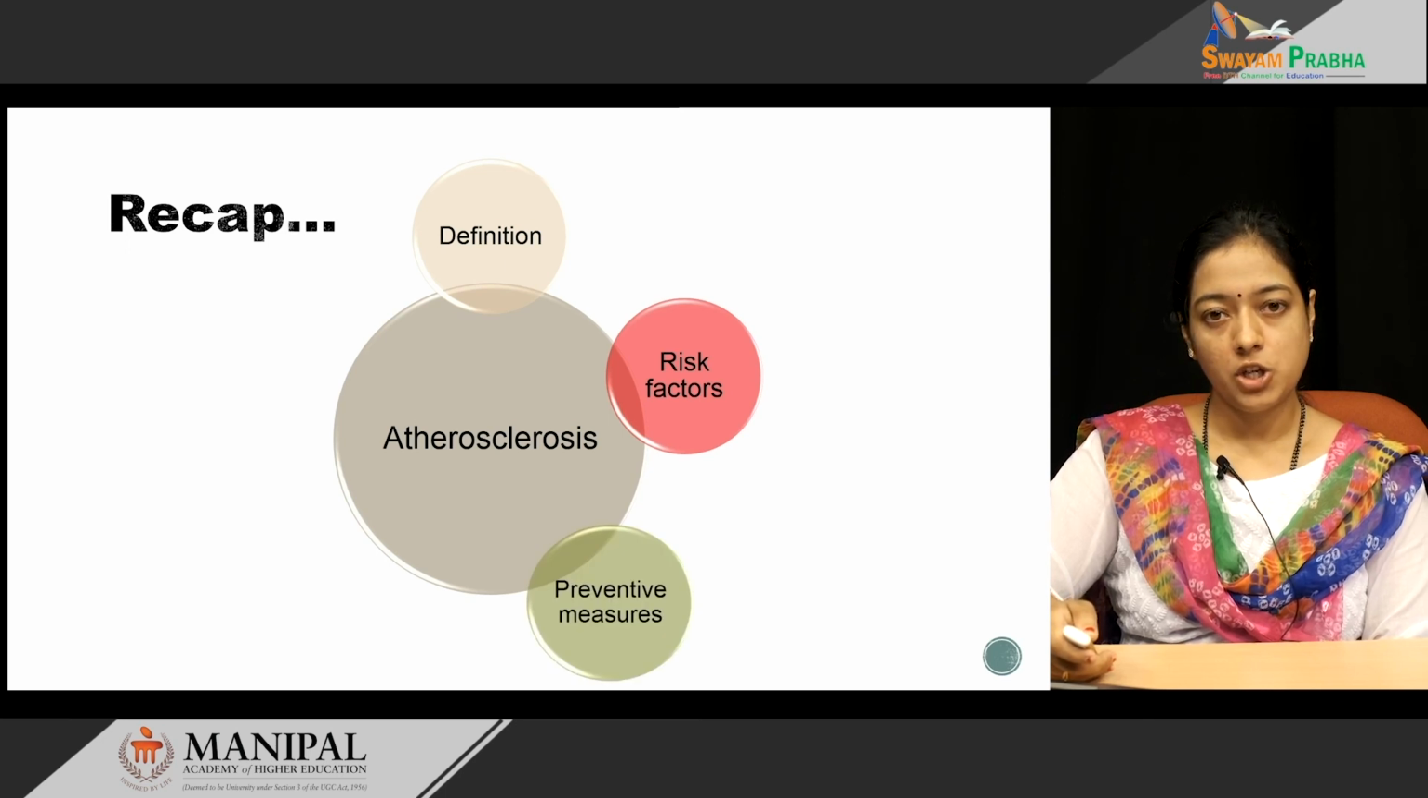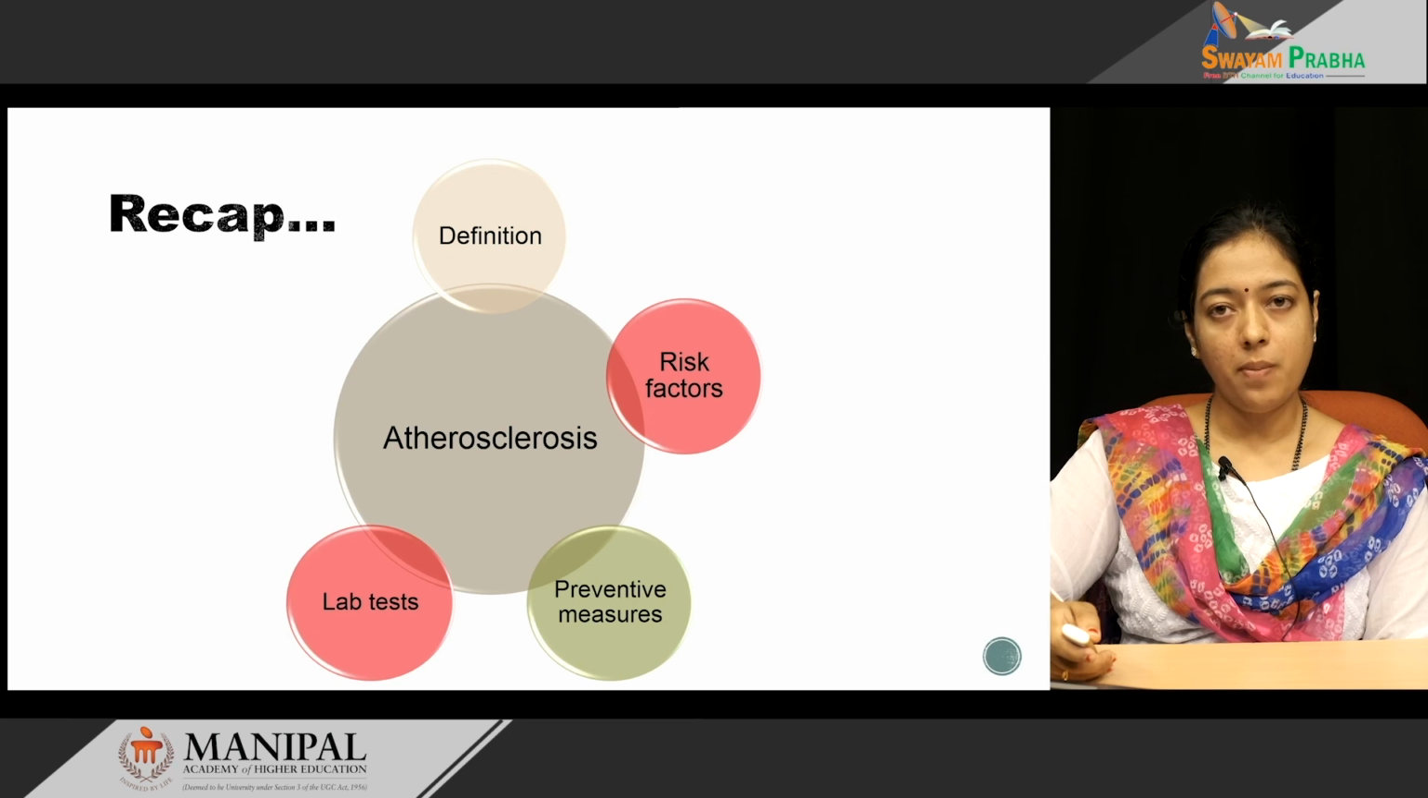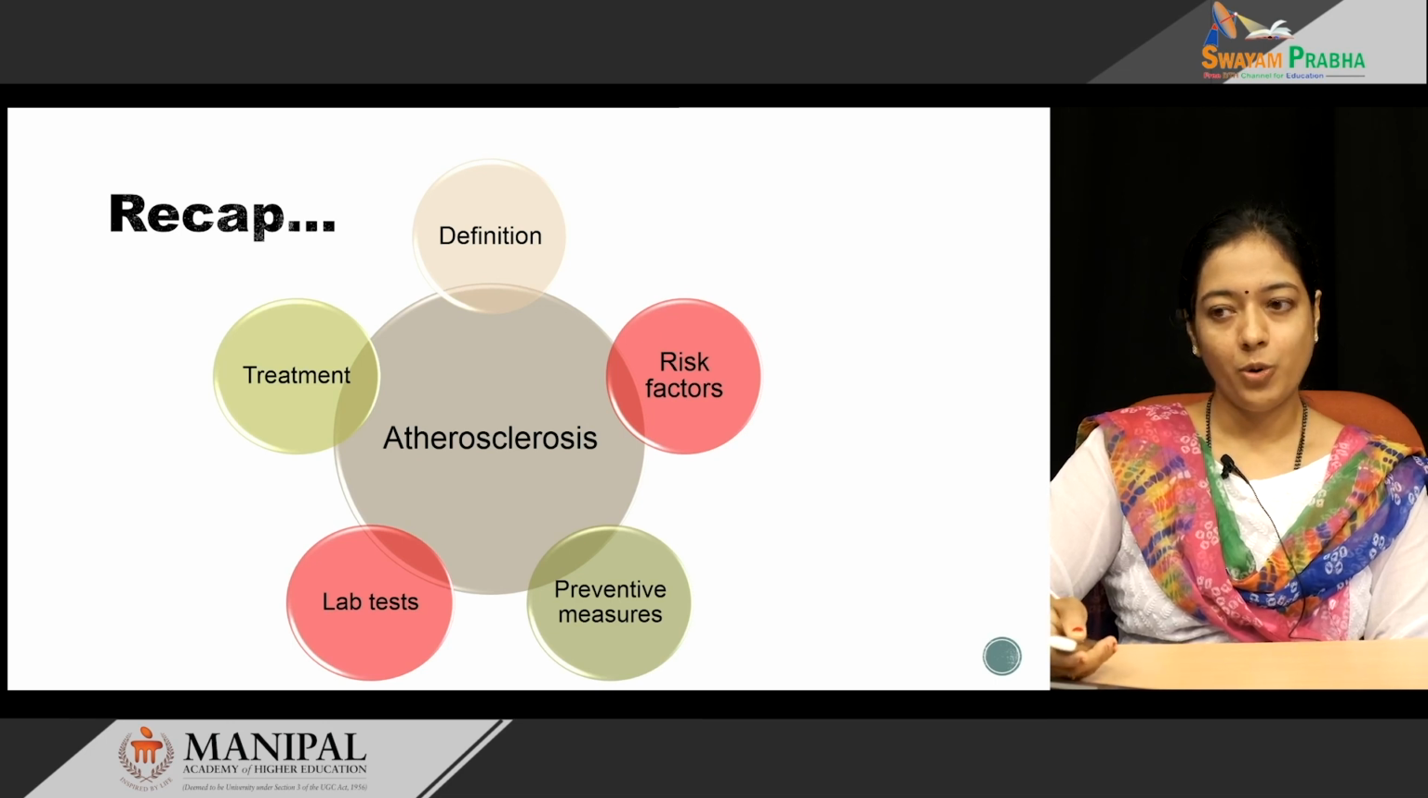There are many preventive measures. Important ones are dietary measures. We discussed the use of natural antioxidants. Coming to important biochemical tests, one is complete lipid profile as well as extended lipid profile, and there are some other risk factors for which you can measure biochemical tests such as homocysteine and lipoprotein A estimation. And finally, the treatment aspect, we spoke importantly about statins.